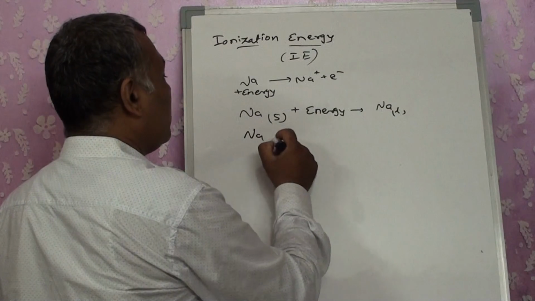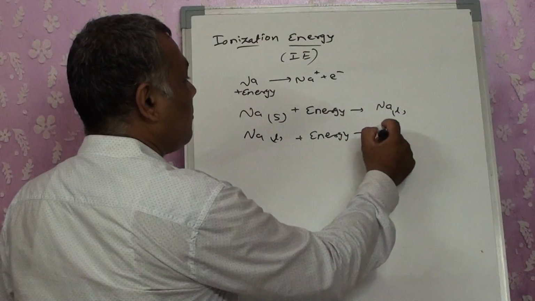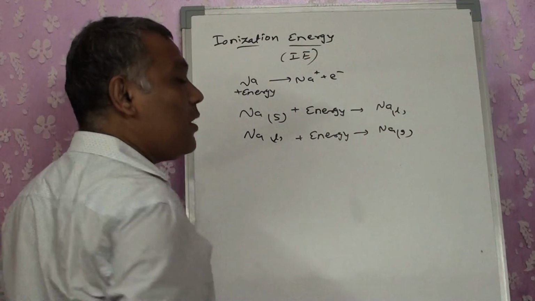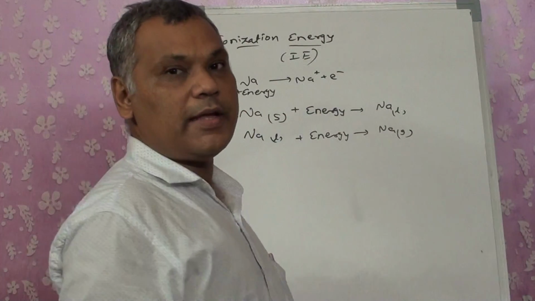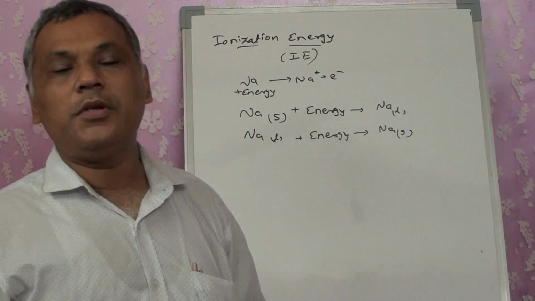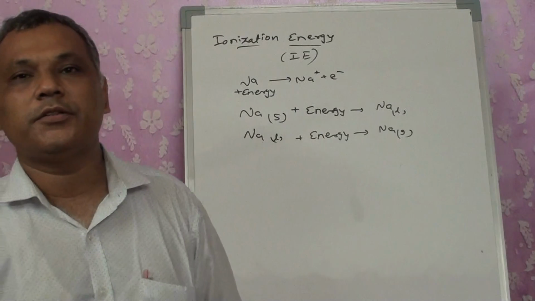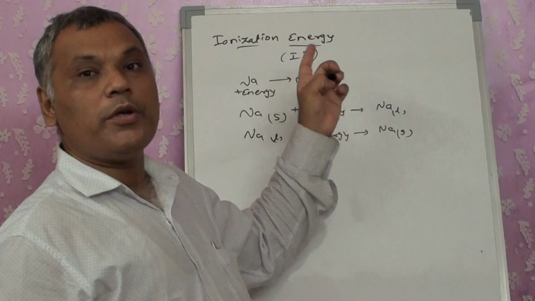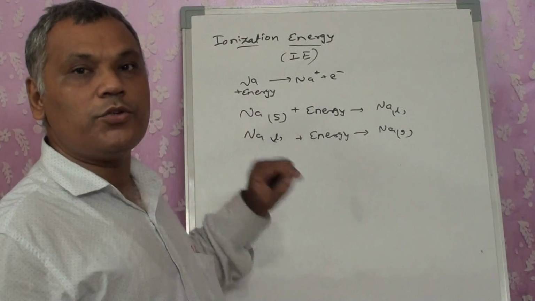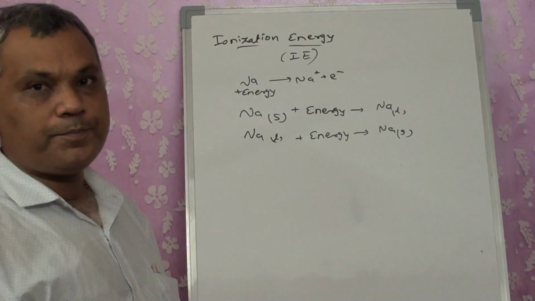Then sodium liquid is converted into gas by giving some energy. While converting sodium solid to sodium gas, I utilize a certain amount of energy. That energy is not included as ionization energy, because when you started to give the energy, the sodium was in the solid state and the electron was not removed from it.